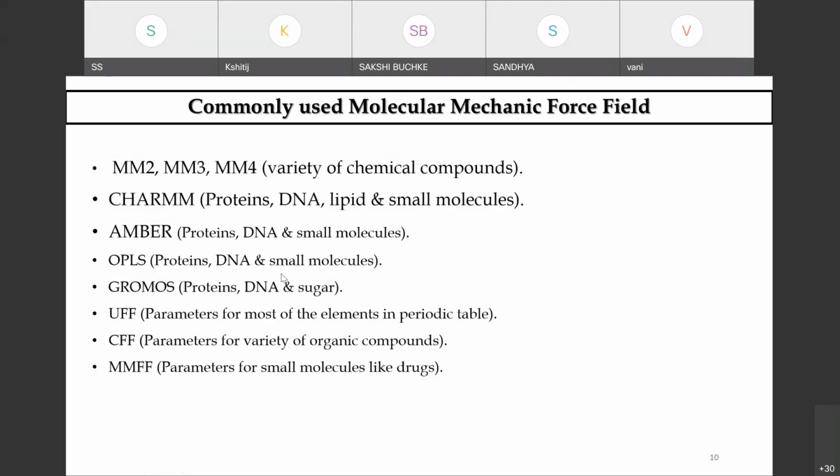So in addition to, say for example, amino acids, if you set parameters for nucleic acids, lipids, carbohydrates, you have all these force field parameters that can be extended by extending the original parameterization of these molecules.